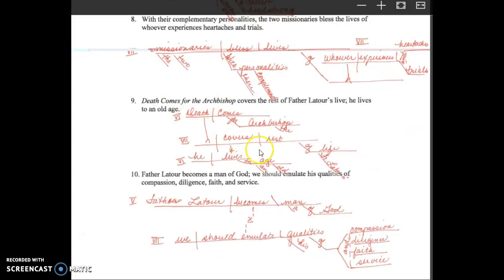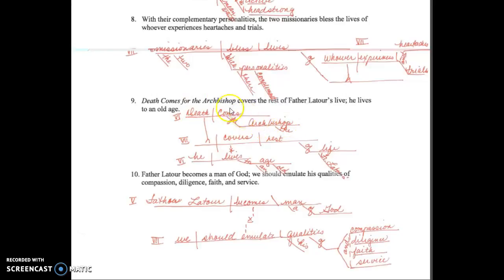Number 9, we have this title coming back again that we said was a pattern 6, subject, verb, and then the prepositional phrase. That's acting as the subject of the sentence, so it goes in the beginning on the pedestal of this second clause. So we have subject covers. It covers is the action verb, and it covers what? It covers the rest. A lot of you put Father Latour, or the misprint here should be life. But the main word here is rest. The rest of this is a prepositional phrase, so that can't be a part of the main sentence. So we have subject, verb, direct object, makes that a pattern 7.